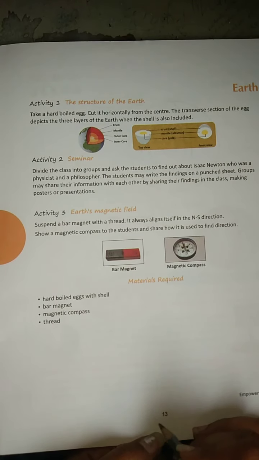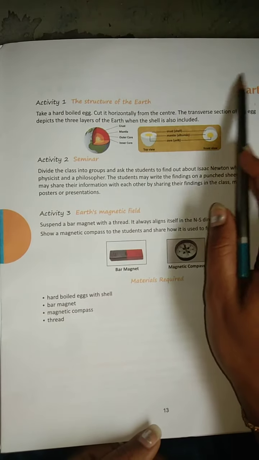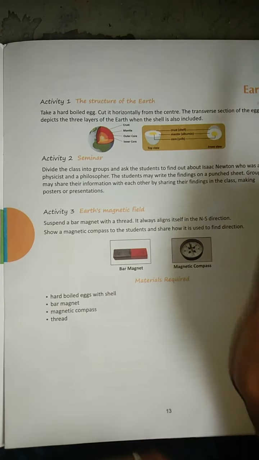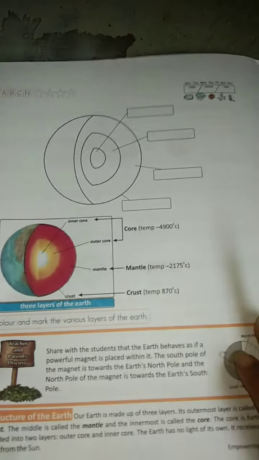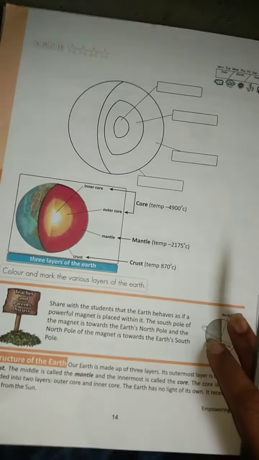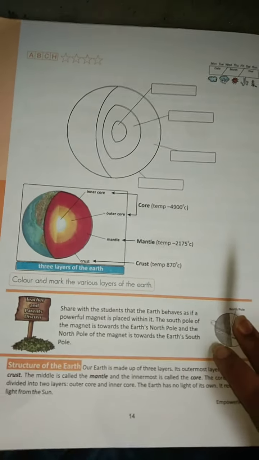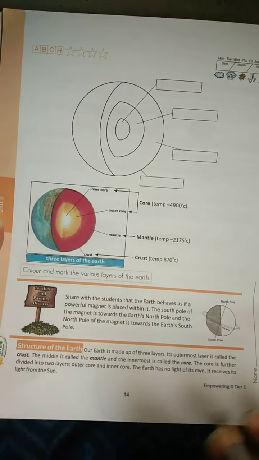Everybody open your page number 13, and the second unit is Earth. We'll now see about the Earth. How does the Earth look? Yes, Earth always looks like a globe. Yes, we only know that much, right?